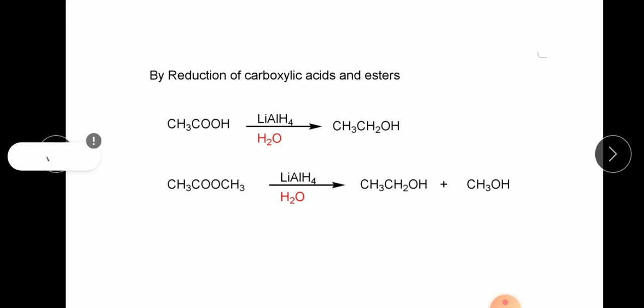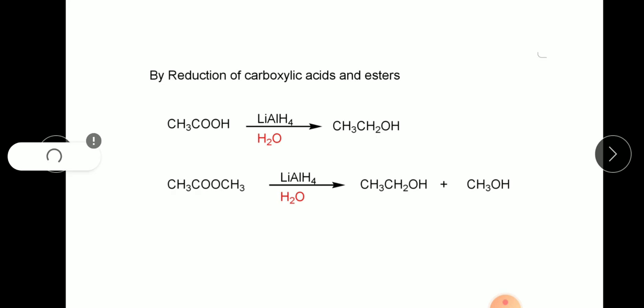It gives hydrogen to carboxylic acid. Here ethanoic acid, the common name of this is acetic acid, IUPAC is ethanoic acid. So ethanoic acid is treated with lithium aluminum hydride to give ethanol. Similarly, ester, methyl acetate treated with lithium aluminum hydride to give ethanol and methanol.